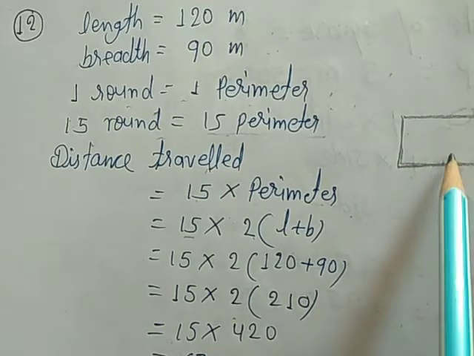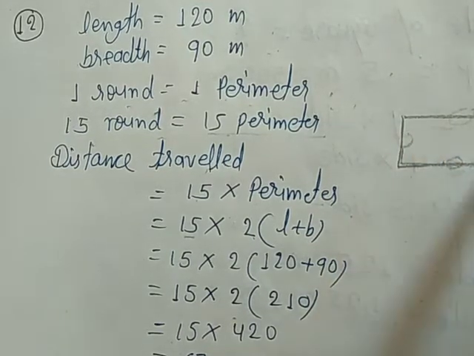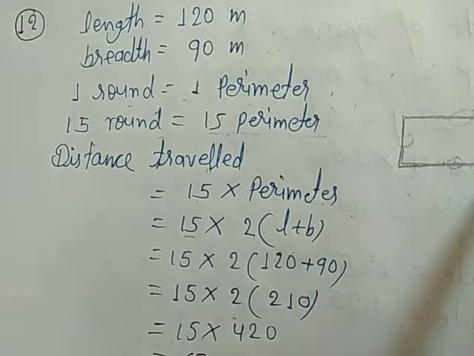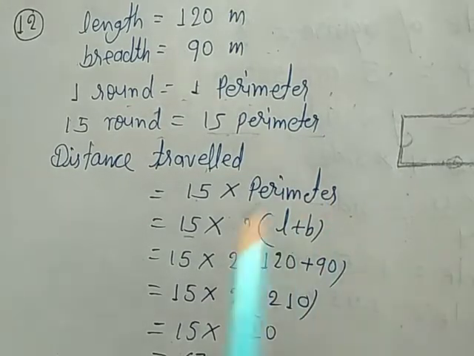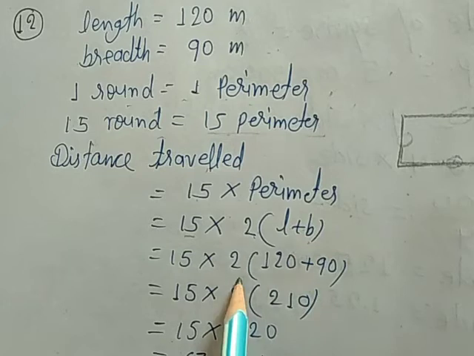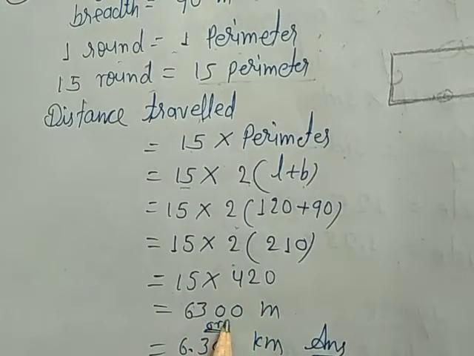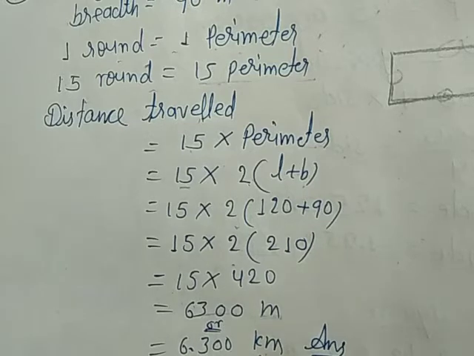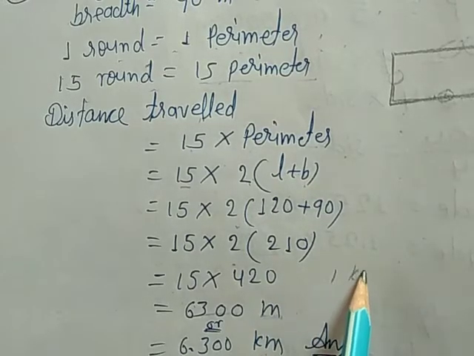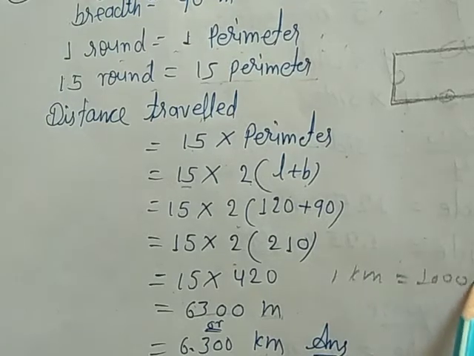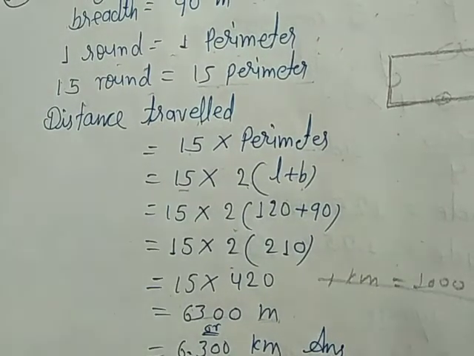In a rectangle, these two sides are equal and these two sides are equal. So 2 into length plus breadth is the formula for the perimeter of a rectangle. So 2 into 120 plus 90, 210 into 2 is 420, multiplied by 15. 15 into 420 is 6300 meter. Or if you want to convert this value to kilometer, you can write 6.300 kilometer, because 1 kilometer equals 1000 meter. This is the answer of this question.